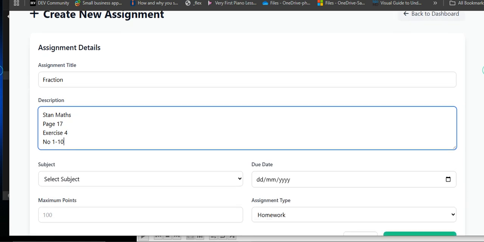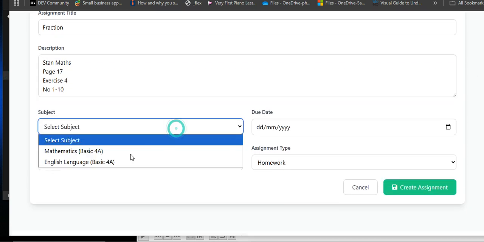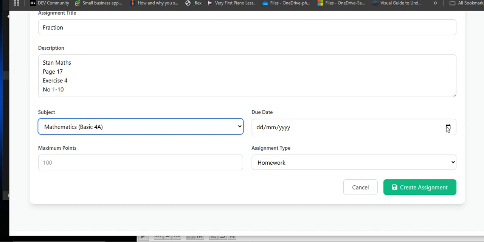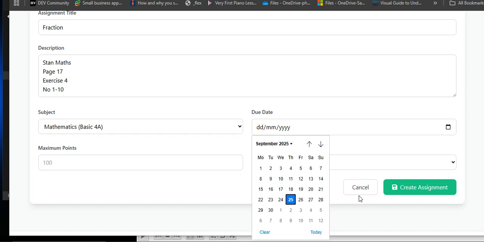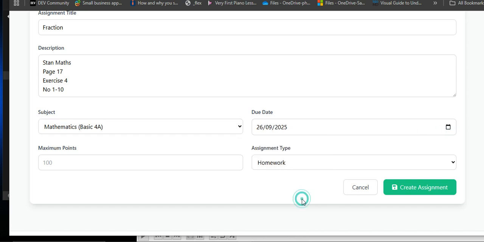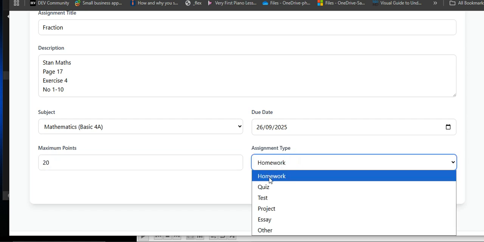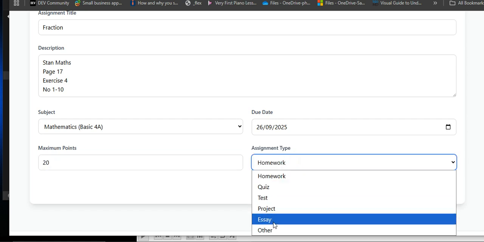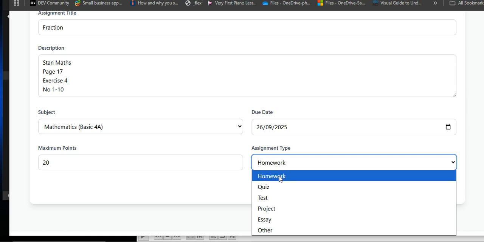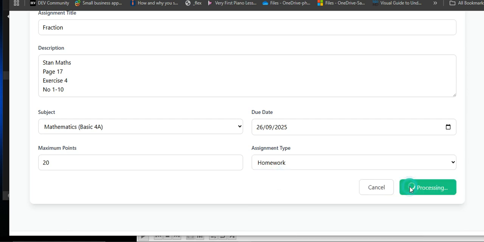Okay, all right. So thereafter, what next? Of course, that's in maths, and of course, due date is when the assignment is meant to be submitted. Now you give the assignment today, probably tomorrow it's meant to be submitted. You need to add a due date, and of course, what's the mark that you are giving to that homework or assignment. So let's give it maybe 10 marks, or let's say 20 marks. So it's a homework. Okay, it could be a quiz, it could be a test, it could be a project, it could be an essay or any other thing. Okay, so this one is a homework. So let's create assignment.